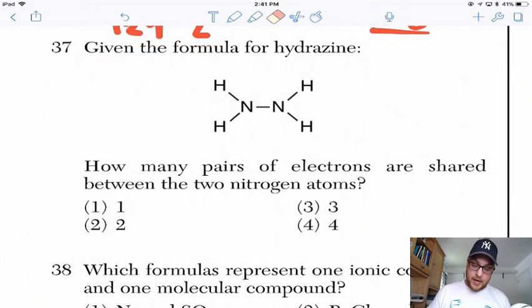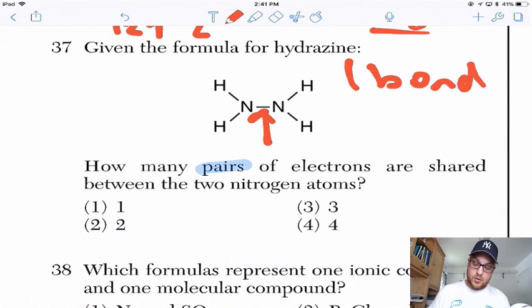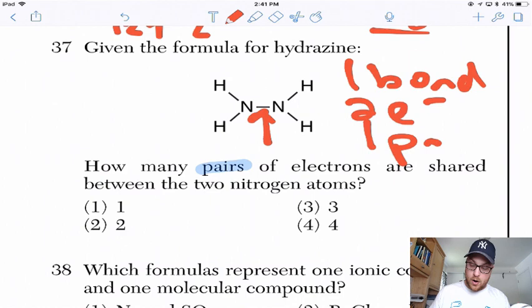Given the formula for hydrazine, how many pairs of electrons are shared between the two nitrogen atoms? So right there, we got one bond, which means two electrons, which means one pair.